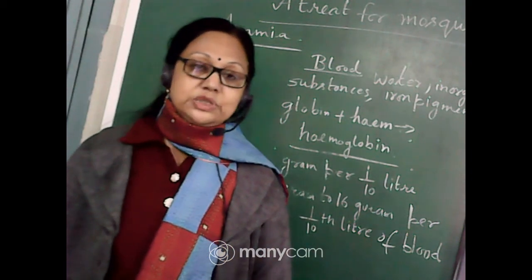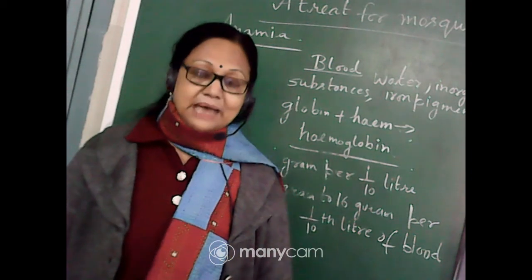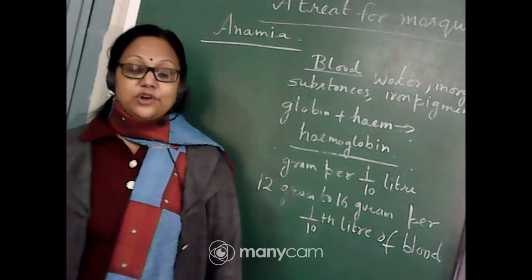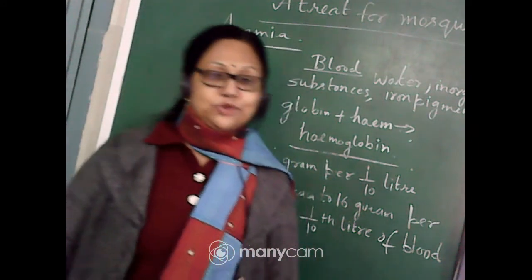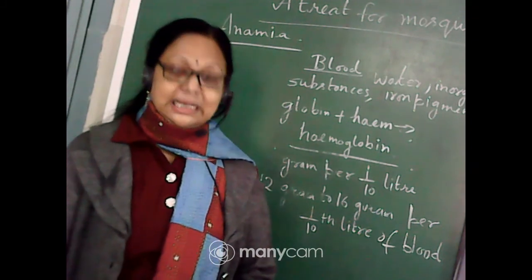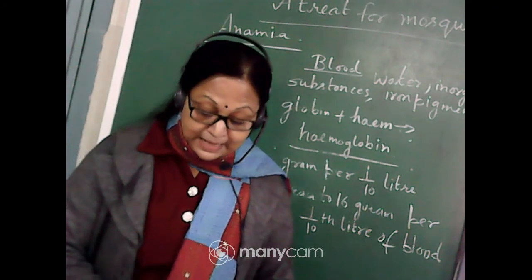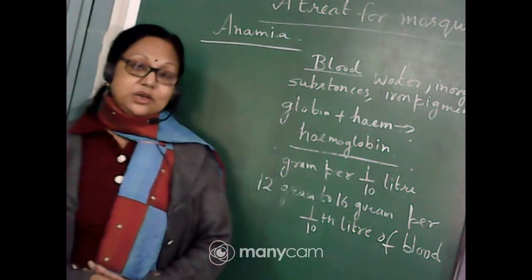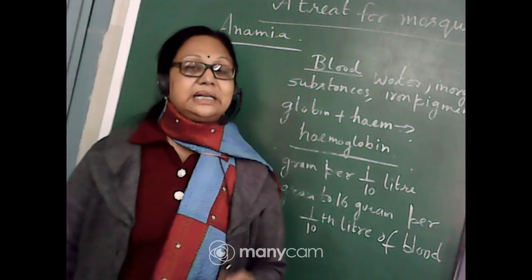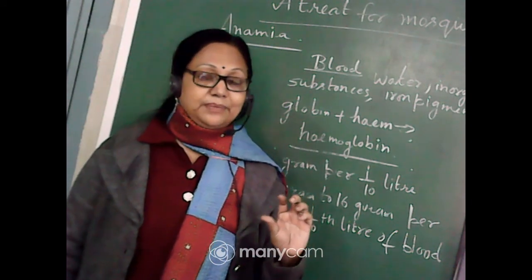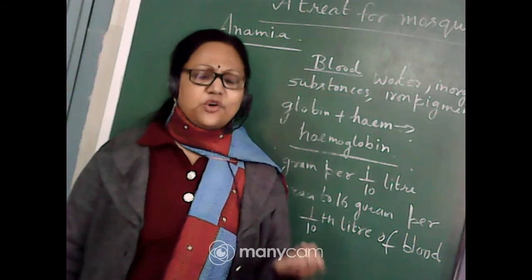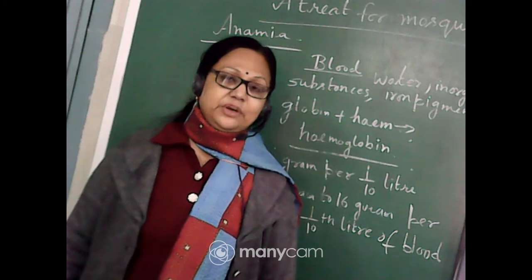You do your own so that you can understand the matter, whatever I am teaching you, and it will convince you, isn't it? If you do not see things properly, how will you come to know what a deciliter is, how many grams, what a blood test is? So you should be clear about all these things, okay? And there is a difference between the test of malarial blood and when we are taking blood for the hemoglobin. Hemoglobin test needs a little bit of blood, whereas in the case of malaria only a slide has to be made. So 4-5 drops of blood is sufficient for making the slide.